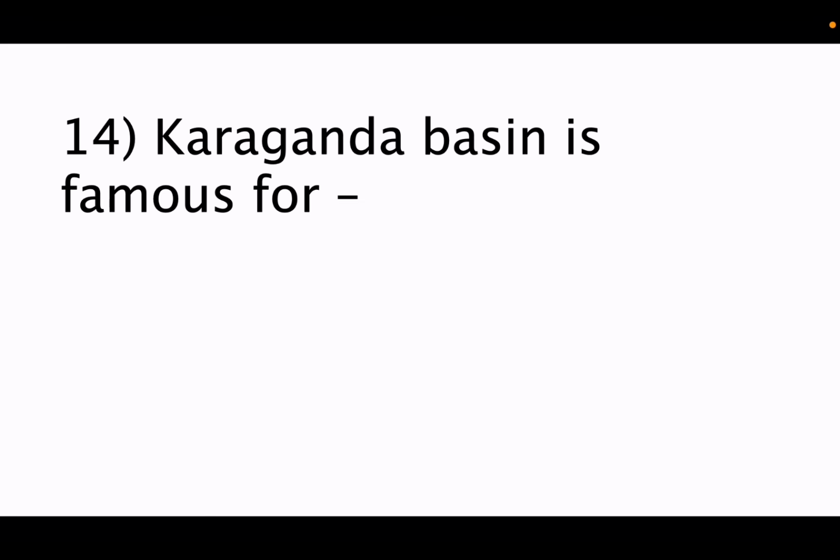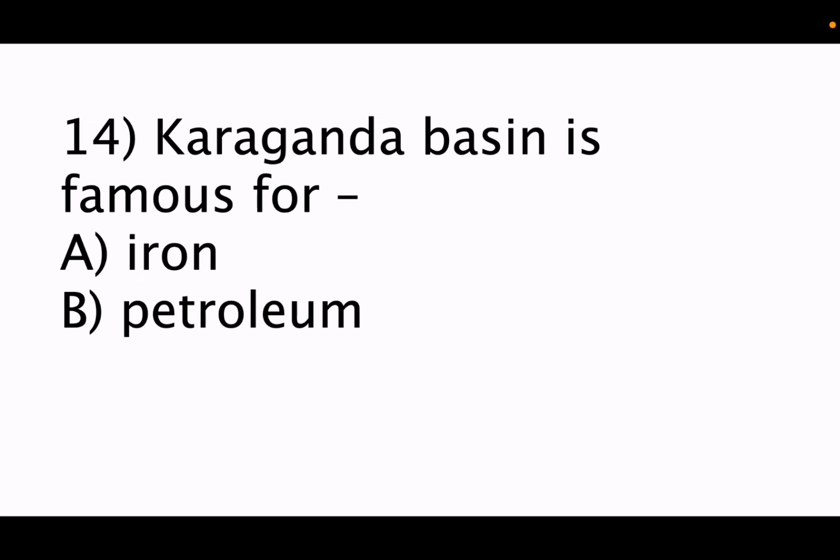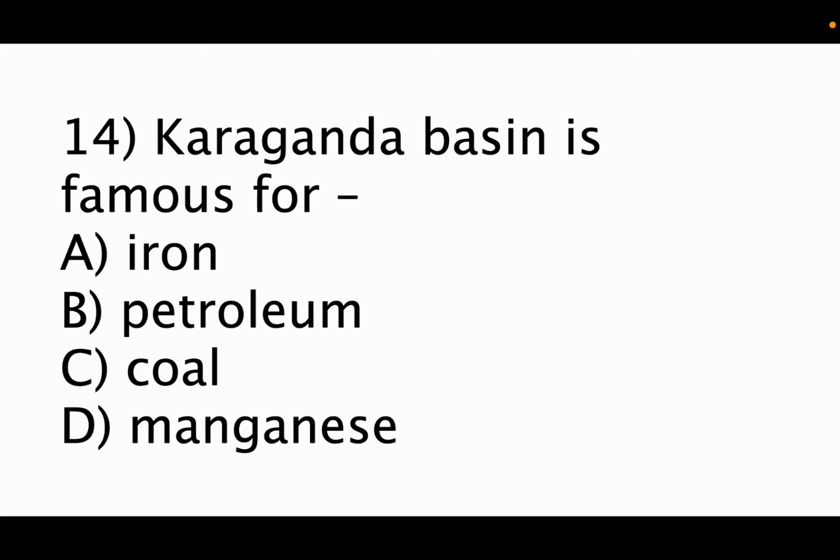Now coming to 14th question. Karaganda basin is famous for option A, iron. B, petroleum. C, coal. D, manganese. So it is famous for its coal mines. So option C is the correct answer. Karaganda basin is famous for coal.